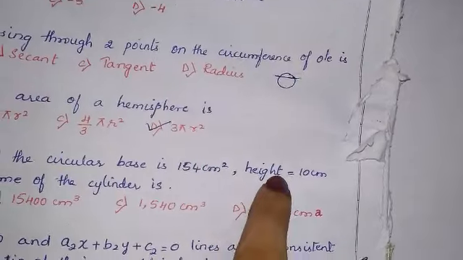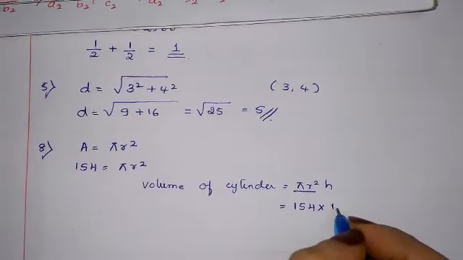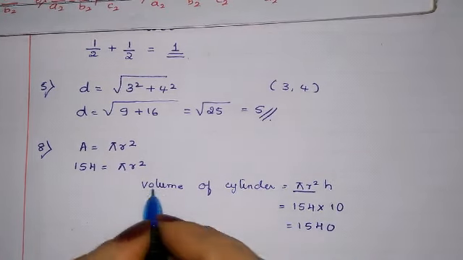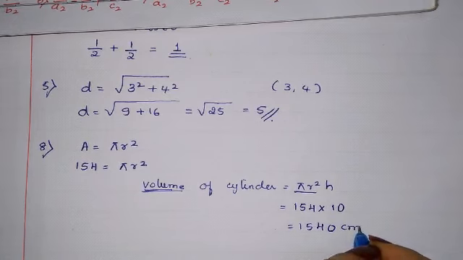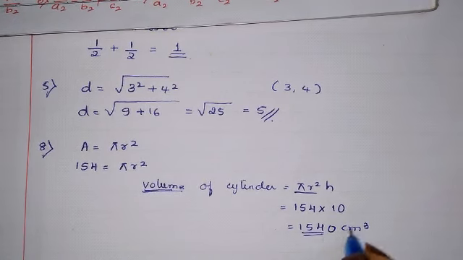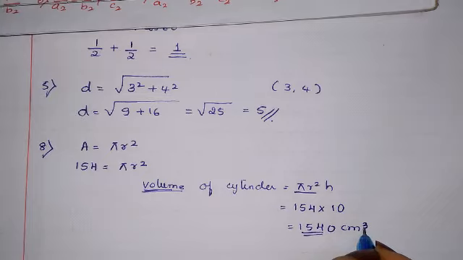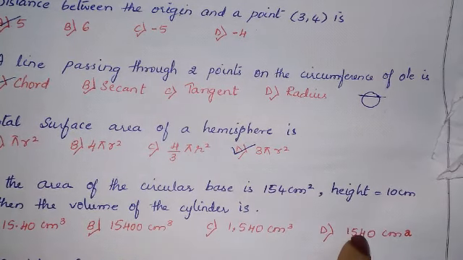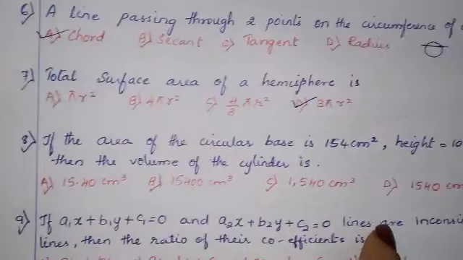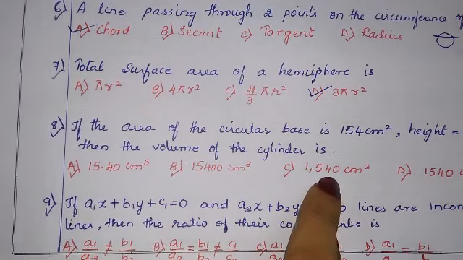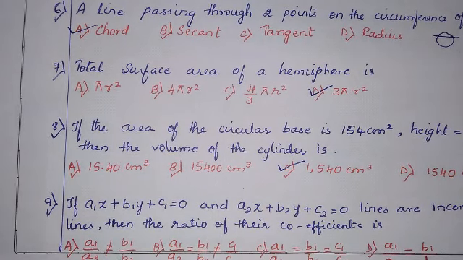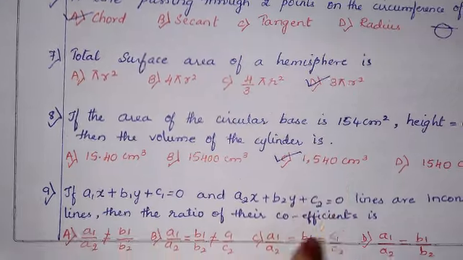H value is given, height is 10 centimeter. So 154 into 10 is 1540. It is volume, so centimeter cube. If it is volume, you should always write centimeter cube, and area means square. Here we have 1540 centimeter cube, also 1540 centimeter square. So the correct option is centimeter cube because it is volume. So C is the correct option. 1540 centimeter cube.